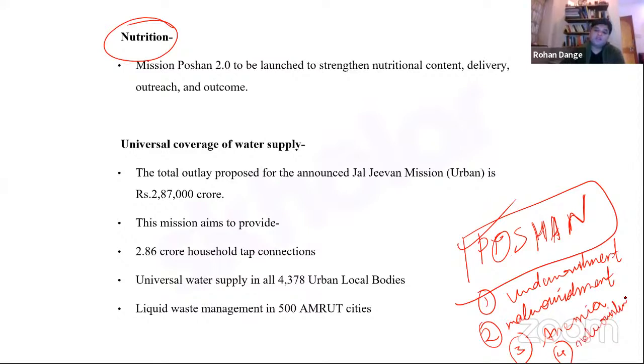So these are the four heads which are covered, and in this Poshan Abhiyan, not just newborn babies or infants are covered, but even adolescent girls are also covered, right?